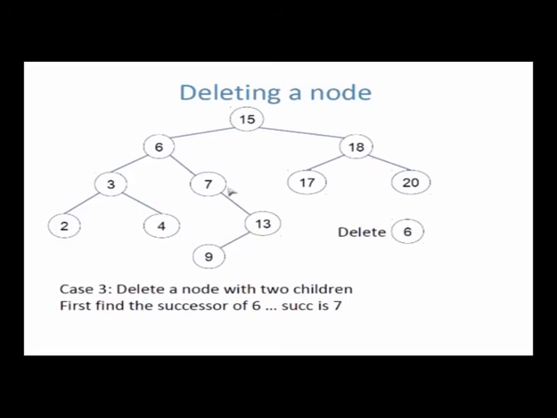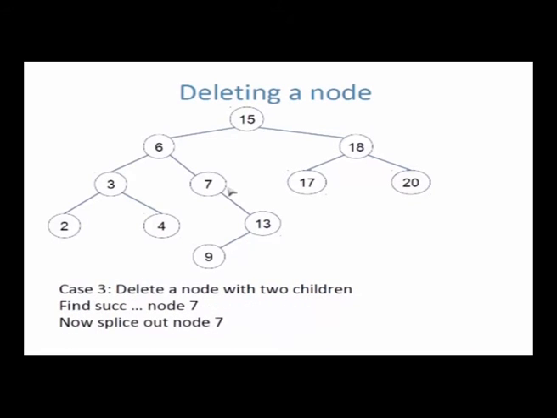How do I cut 7? 7 is a single child node, so I know what to do. Remove that node and splice it. Remove 7 and splice it. This is how I do 7.